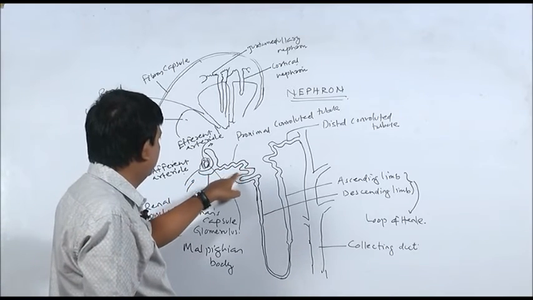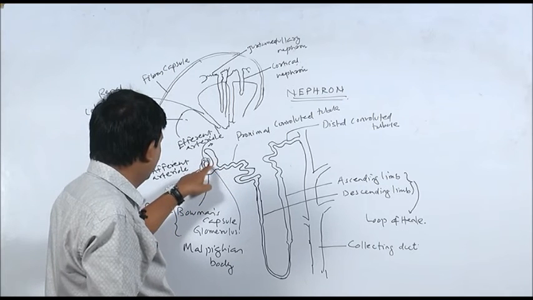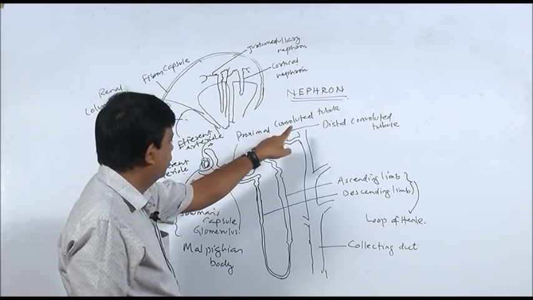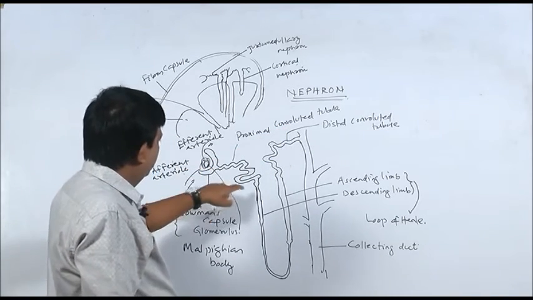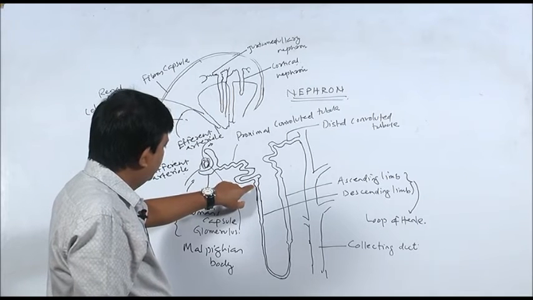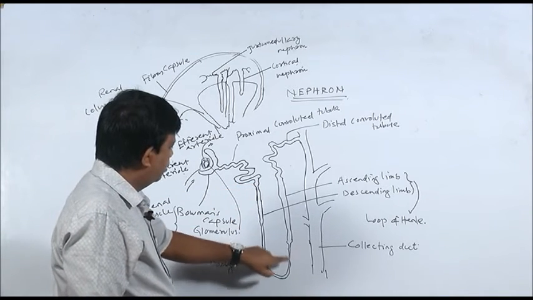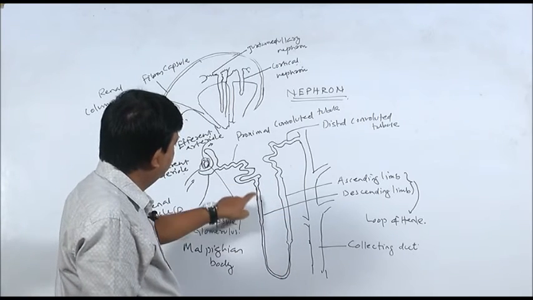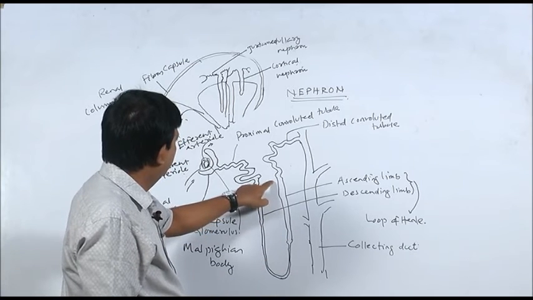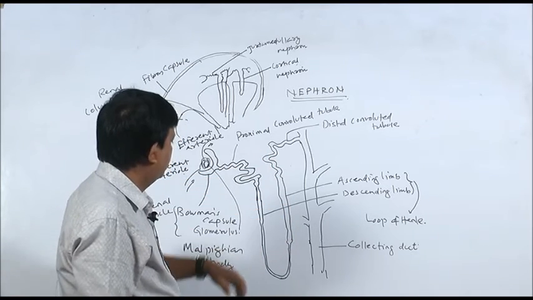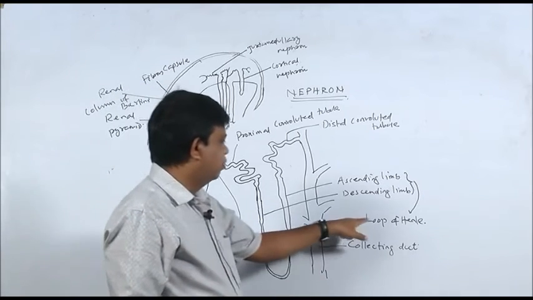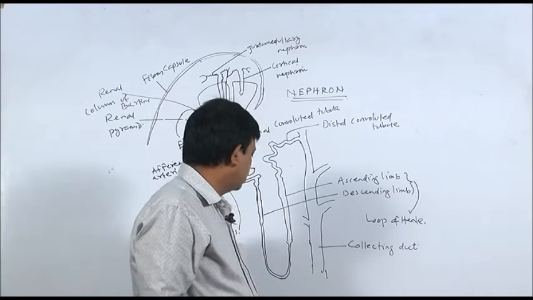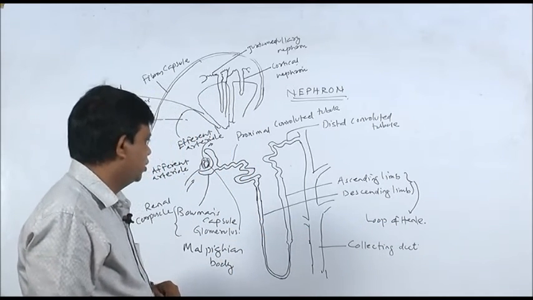Then this convoluted or coiled part immediately behind Bowman's capsule, this segment is known as proximal convoluted tubule. Then after proximal convoluted tubule, you see here a U-shaped part. You can see here this part of nephron is shaped like English letter U. This U-shaped part of nephron is known as loop of Henle. This loop of Henle plays an important role in producing concentrated urine.